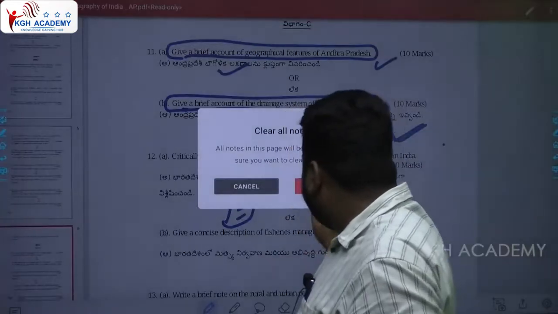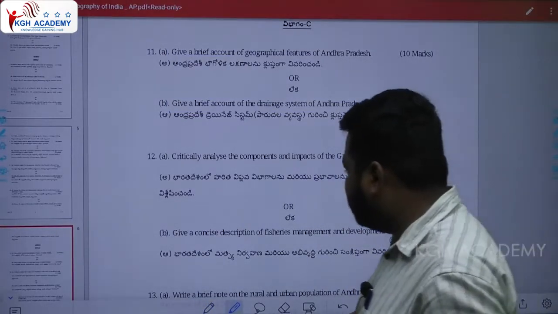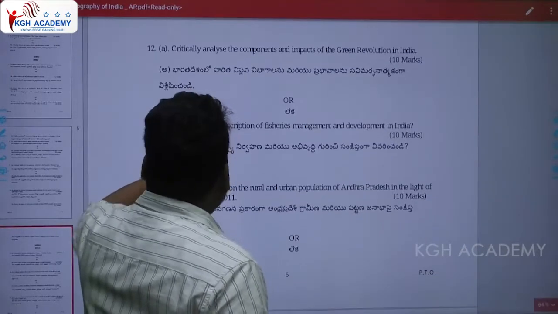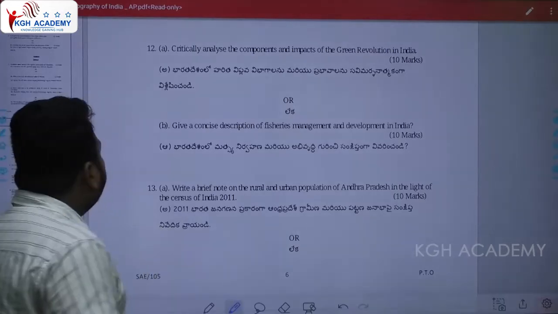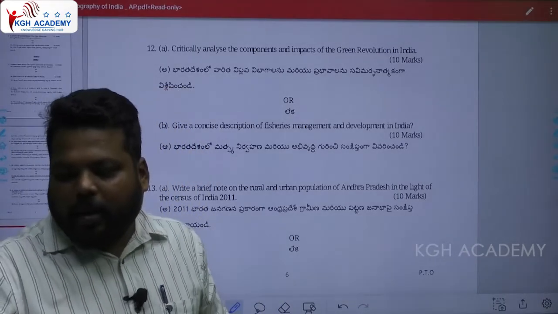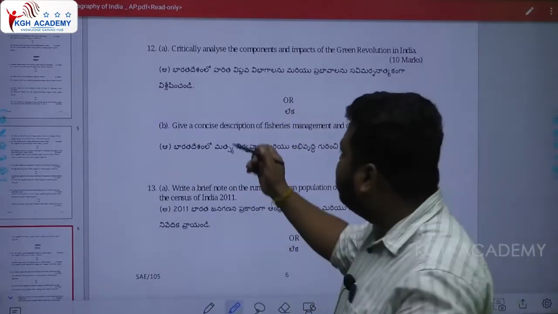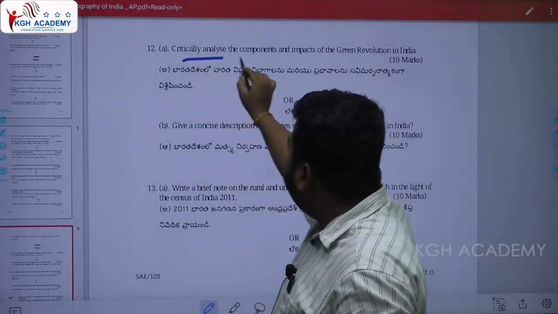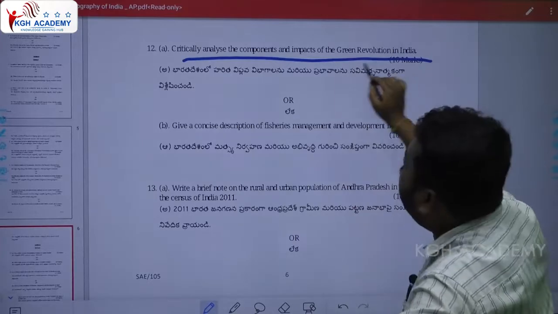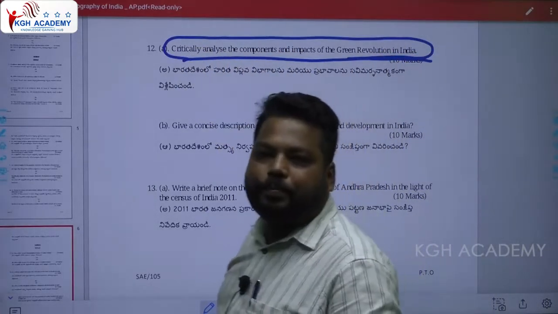Let's see what questions are given in chapter 2. In this chapter 2, you would have a question: critically analyze the components and impacts of the Green Revolution in India.